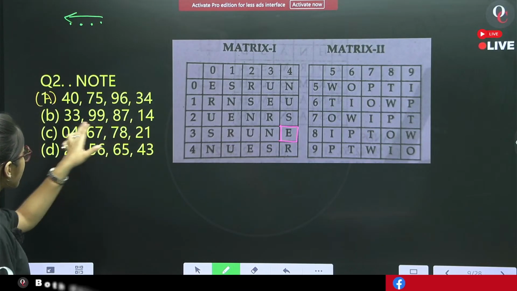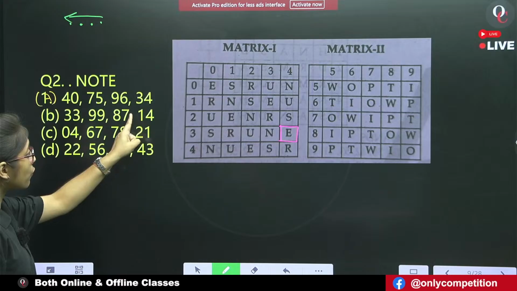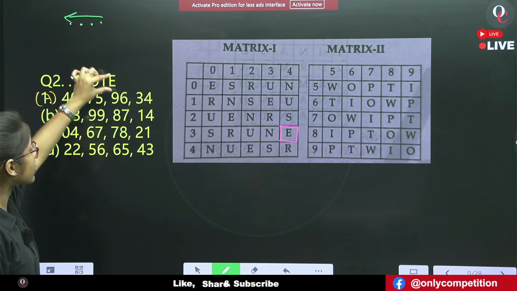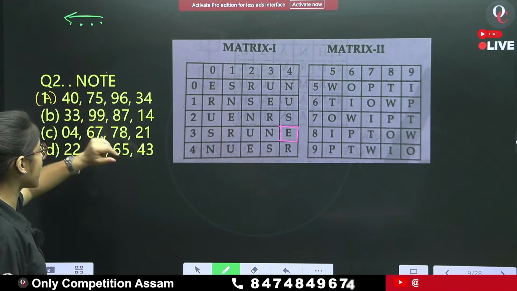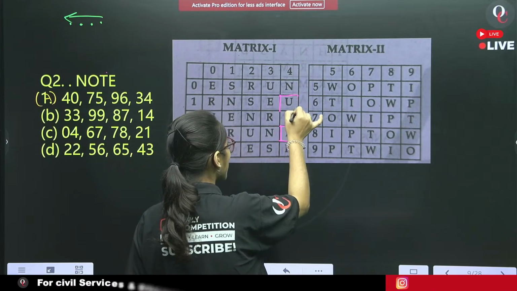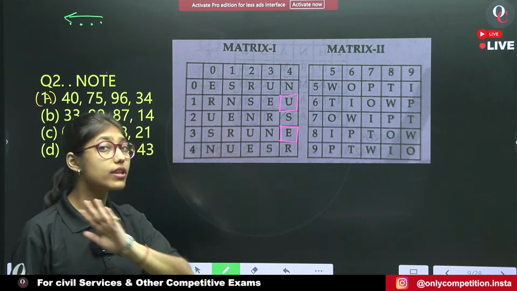Now, let's check for option B. 1, 4. The last letter will represent E. Okay, fine. So 1, 4. 1, 4 is not E.